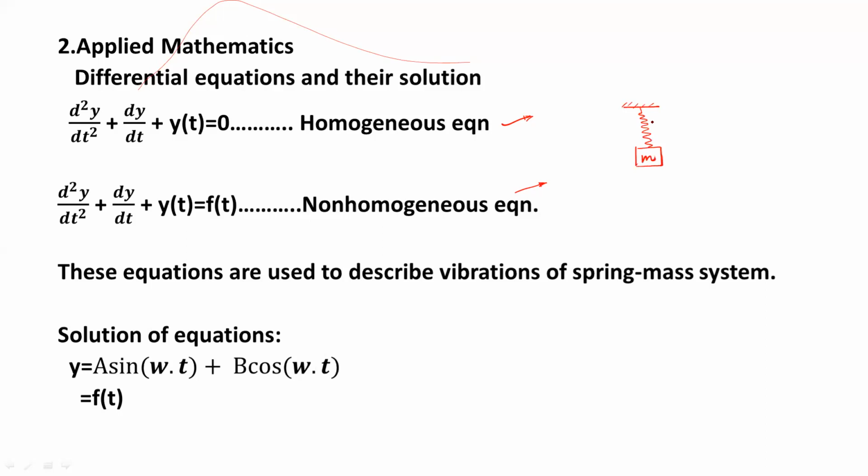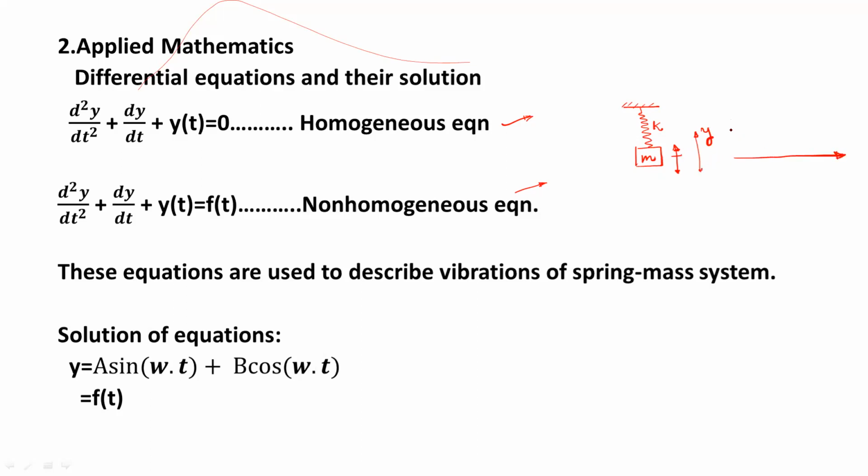Here we have the mass and this is the stiffness K. If this mass is oscillating because of some forces, and you consider this as the y direction, then this mass will take different points with respect to time, and we will get one waveform.